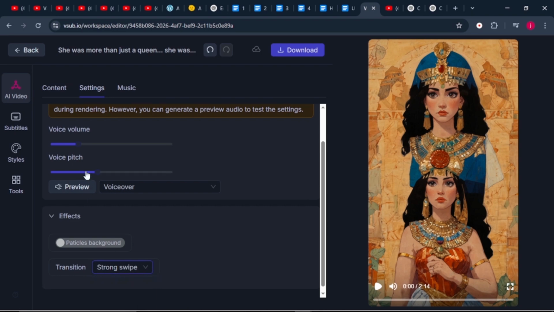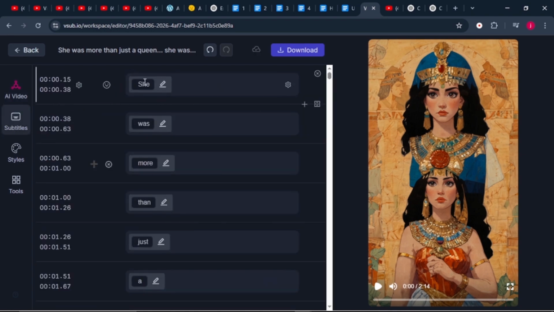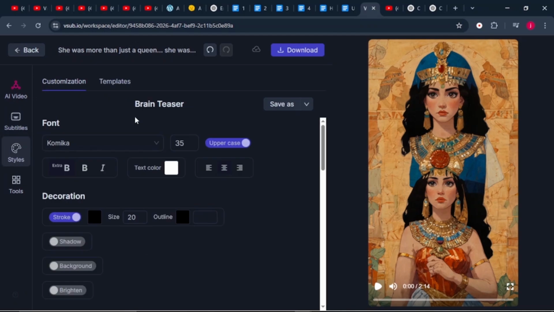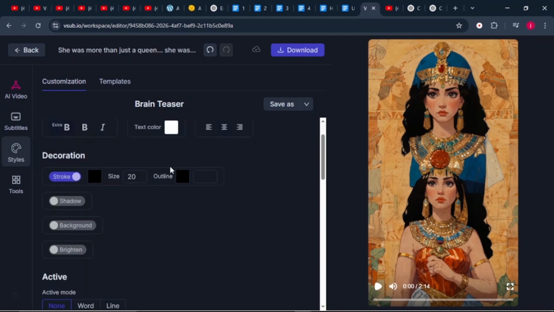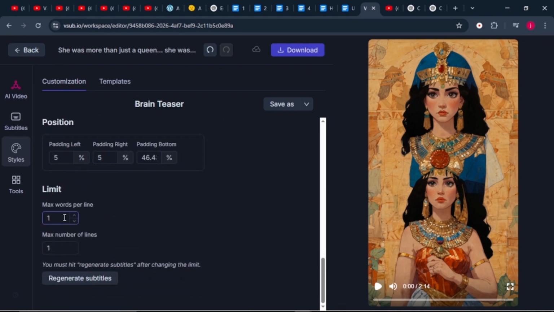Then not only that, but we can also come to music, and here we can upload our audio file and we can increase and reduce the volume. Then we can come to subtitle here. Then here we can correct some words if they are misspelled or mismatched. Not only that, but we can come to styles here at the bottom, and this is where we can customize our font to our liking. So we can choose the font style, we can choose the font color, and we can also add some shadows, background, and brighten our text. All those text editing elements can be done here. Then here at the bottom, we can choose the max number of words per line.